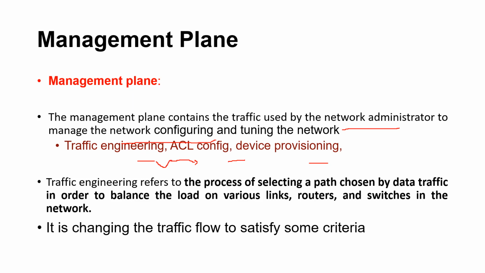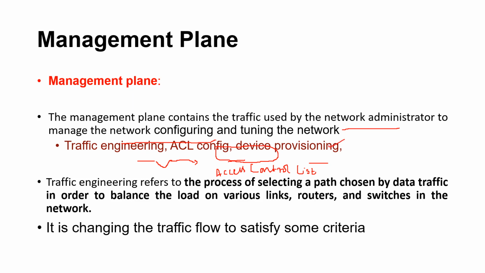Another one is ACL, access control list. That means which users are allowed to access which resources. The privileges of the users for each of the resources are assigned by the network administrator. So this kind of permission list is maintained by the network administrator.